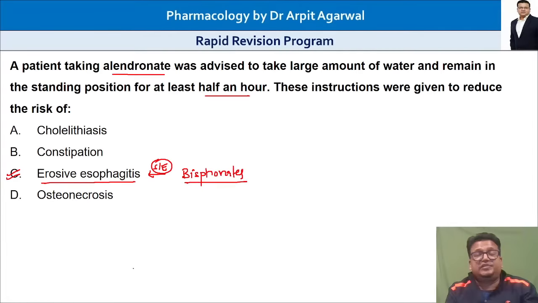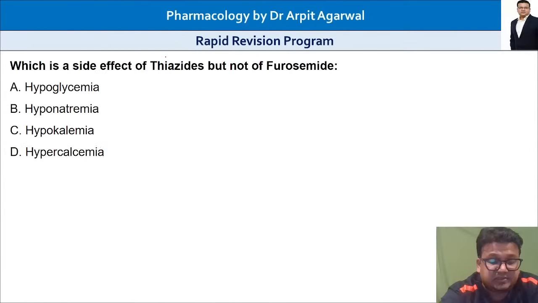So drink a lot of water and keep standing for at least half an hour after taking the drug to reduce the risk of erosive esophagitis. That is the important side effect of alendronate or bisphosphonate, the drug of choice for osteoporosis. Bisphosphonate, causing what? Erosive esophagitis.